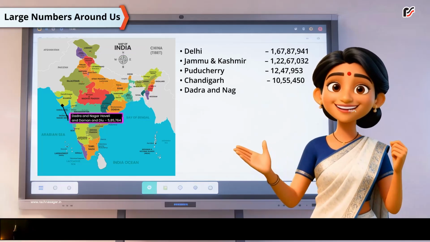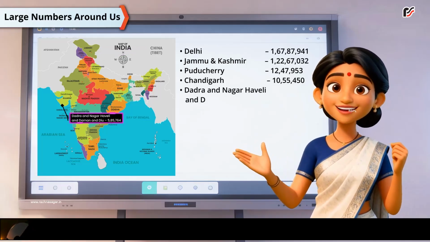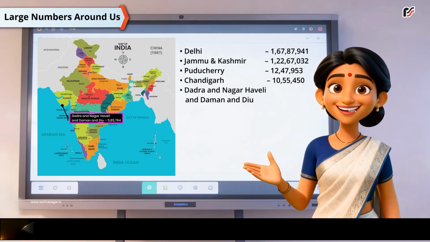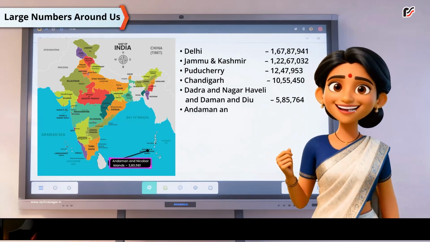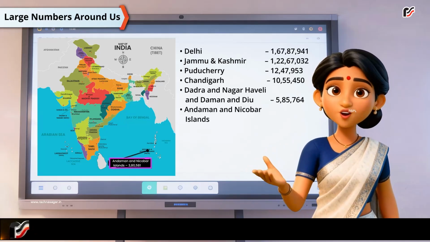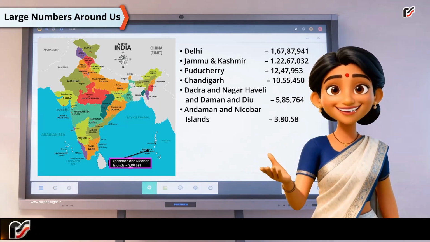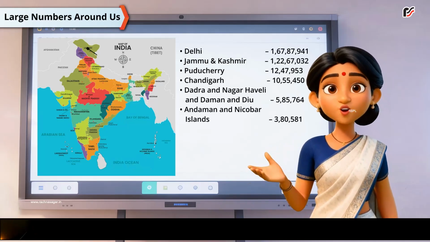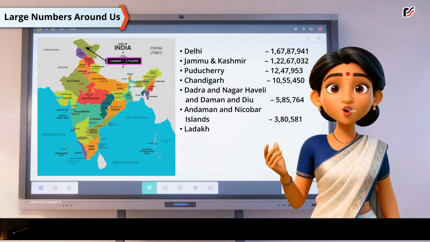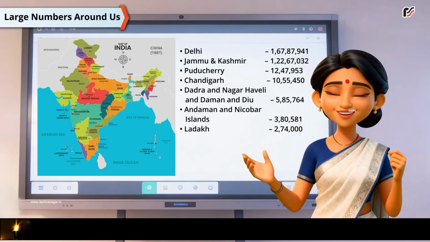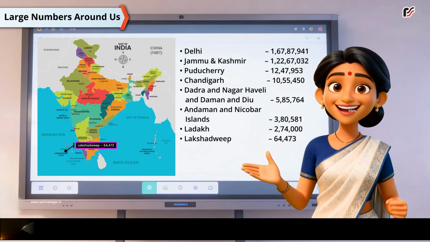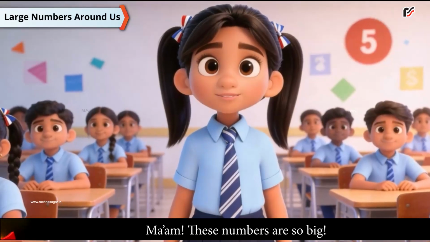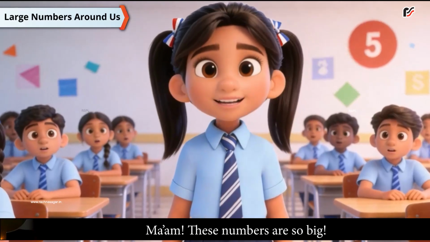Dadra and Nagar Haveli and Daman and Diu 5,85,764. Andaman and Nicobar Islands 3,80,581. Ladakh 2,74,000. Lakshadweep 64,473. Ma'am, these numbers are so big.